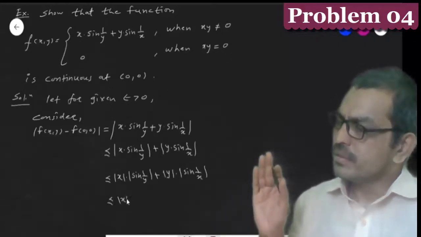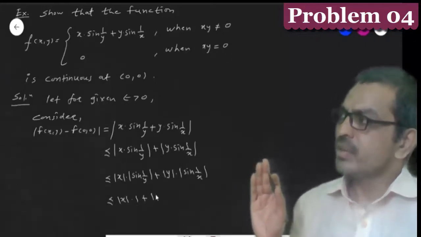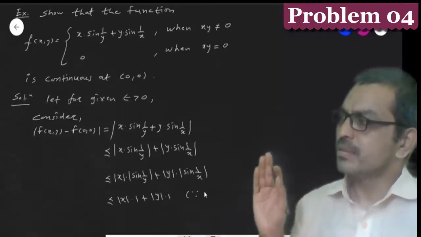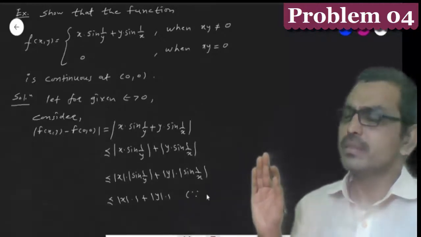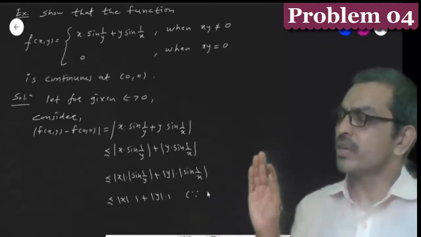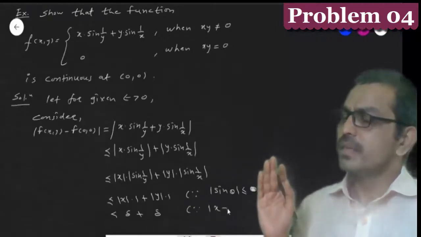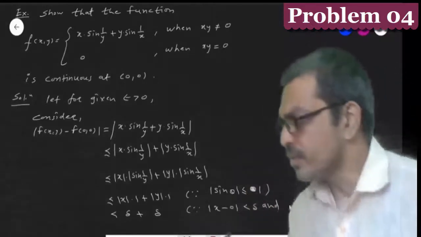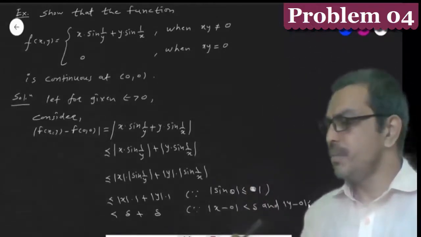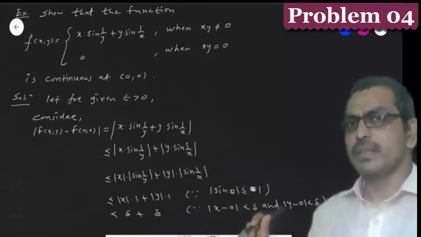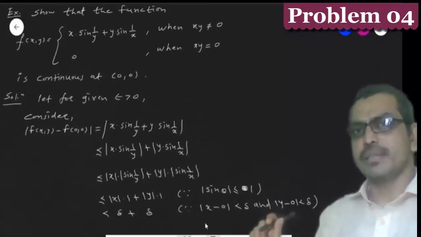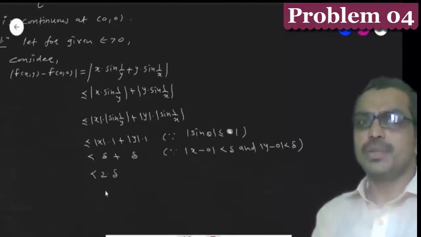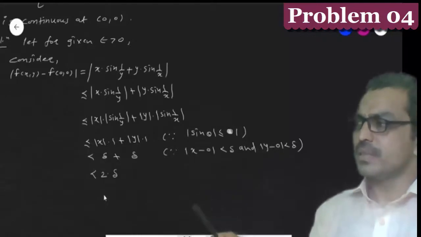But mod of sine theta is less than or equal to 1. Therefore, we write mod of x plus mod of y, since mod sine theta is less than or equal to 1. But here the mod of x and mod of y is less than 10. Therefore, here we write mod x minus 0 less than 10 and mod y minus 0 is less than 10. Therefore, mod f(x,y) minus f(0,0) is less than 2 del.